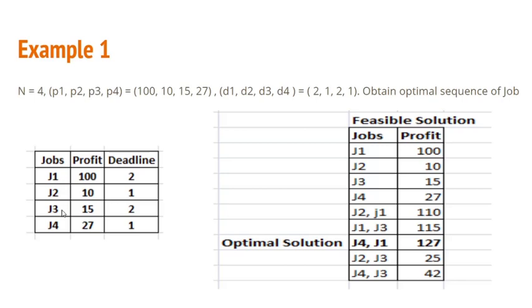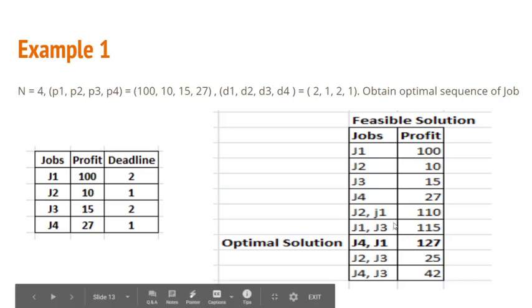Okay, so job 1 and job 3. Now the deadline is same. Both are having the deadline 2. Can we execute the jobs having the same deadline? Yes, it is possible, because one job will be executed at the timeline 1, another job will be executed at the timeline unit 2. So J1 will be executed first at deadline 1, and J3 will be executed at deadline 2. Because its deadline is 2, it doesn't mean that it has to be executed only at 2. Before the deadline also a job can be executed, right?